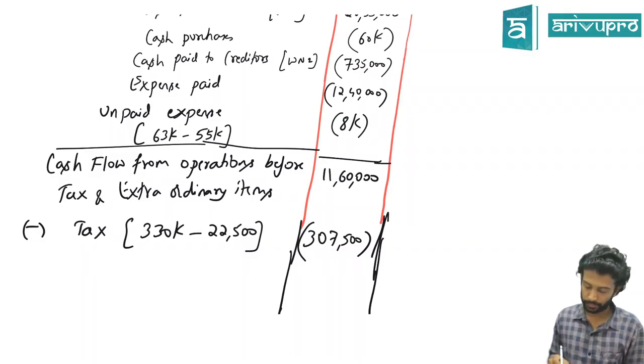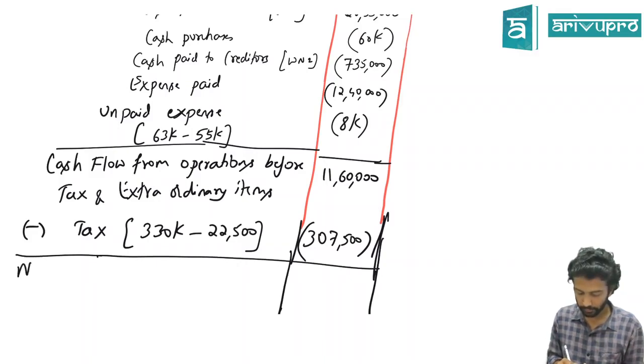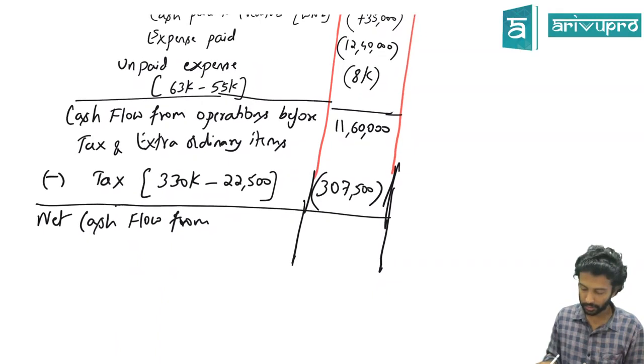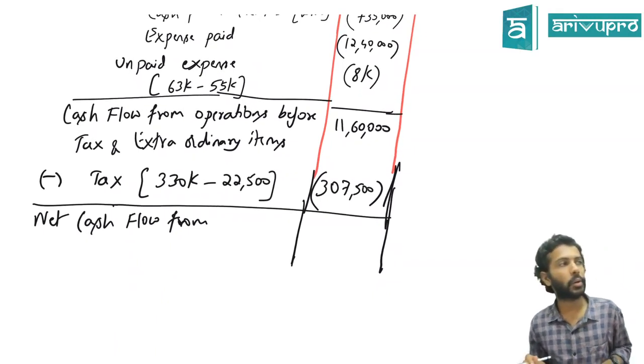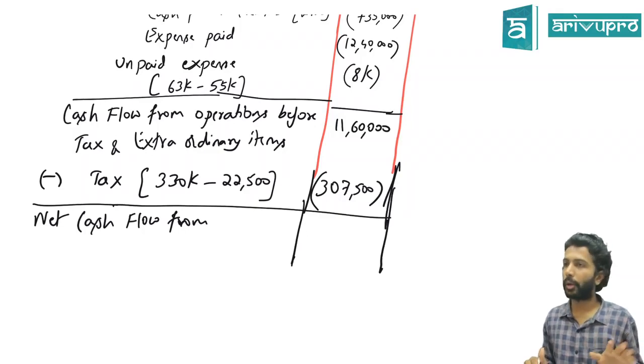Okay, that's it. So if you do all this, what are you going to get? Net cash flow from, is there any insurance claim, earthquake settlement, anything like that given in the problem? Those are what we refer to as extraordinary items. Something which is totally different from your business. Claim received and all.